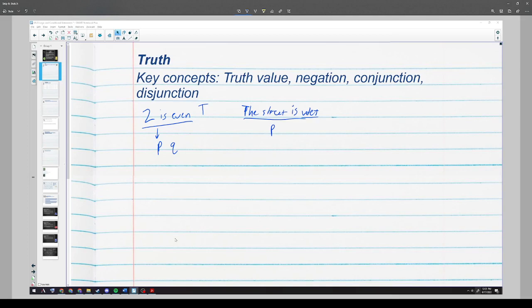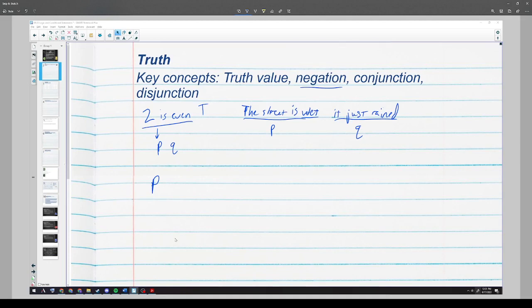Same thing if it just rained. So it just rained. I can use Q to refer to that second statement. And we can make judgments about the truth and untruth of P and Q and talk about their relationship to each other without having to write out all those words every time. So if P is true, then we write P, but we can also have the negation of that. And the negation of that is basically the opposite.